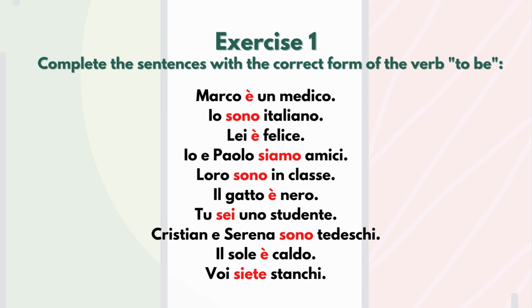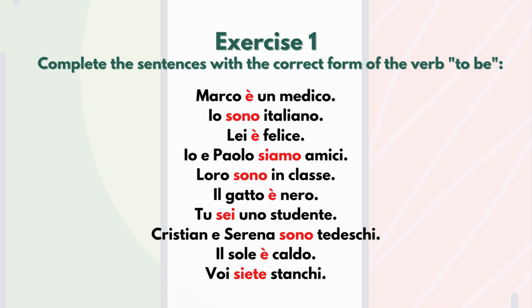Marco è un medico. Marco, the subject is lui, so lui è un medico. Io sono italiano. I am, so io sono. Lei è felice, the subject is lei, so she. Io e Paolo siamo amici. Be careful here. Io e Paolo. So the io is part of the subject. It means we. We are friends. Io e Paolo siamo amici.